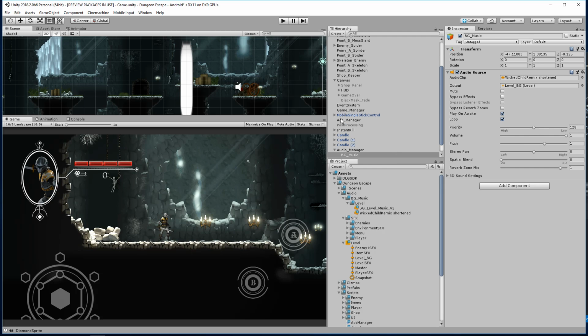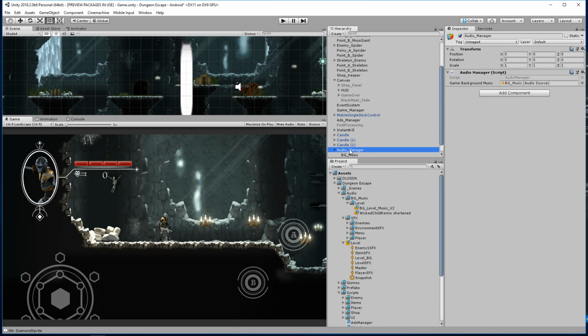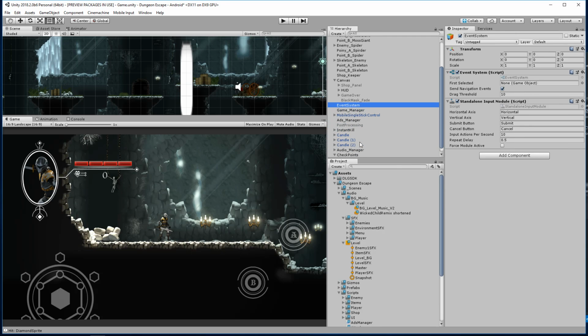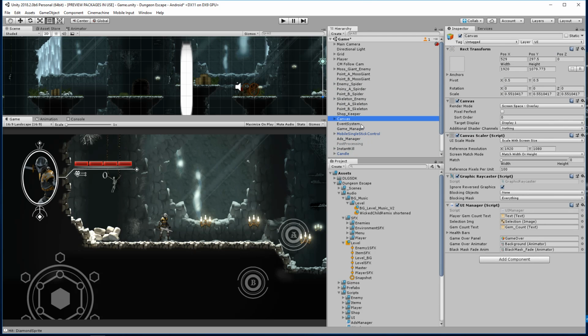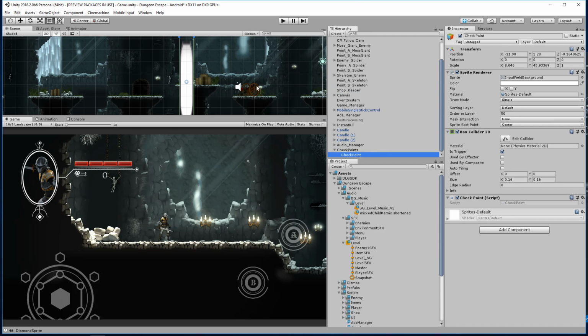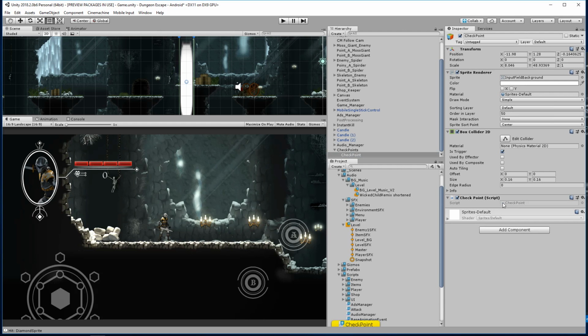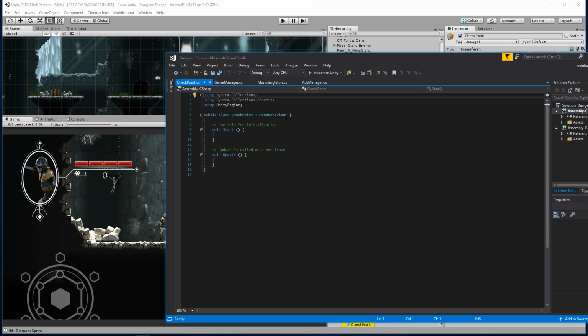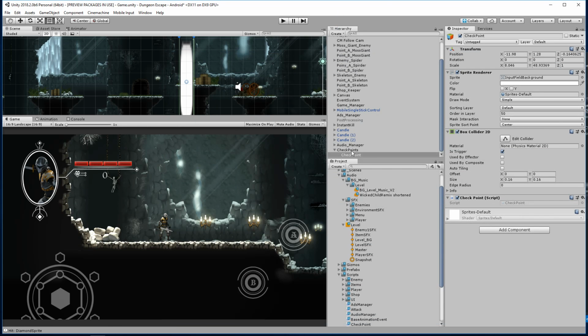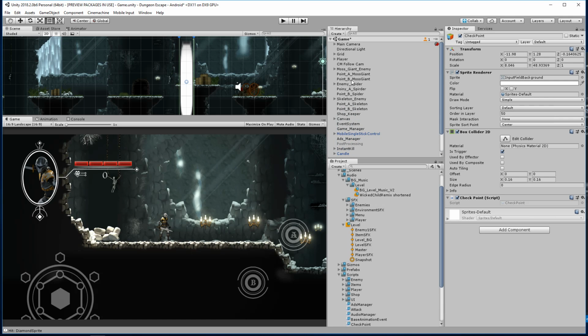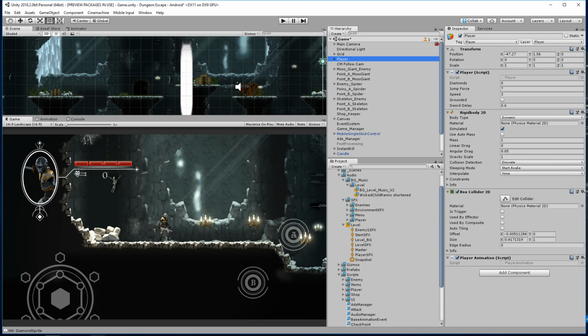All right, so back to our checkpoint system here. So here we have our checkpoints. Let's go ahead and check that out. All right, so here's our checkpoint here. And let's open up our script and define the behavior of a checkpoint. So what does it need to be able to do? It needs to be able to detect our player, and we need to be able to collide with it. So in order to do that, one of us needs to have a rigidbody, which I believe the player does. Yes, so we can use the player's rigidbody.